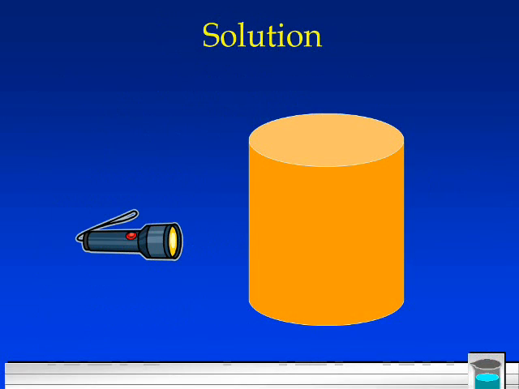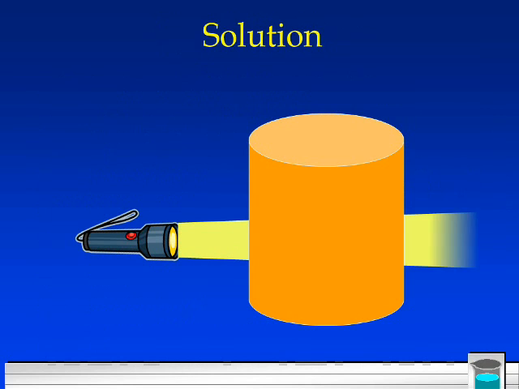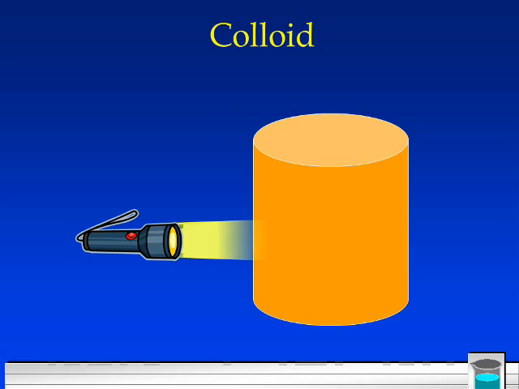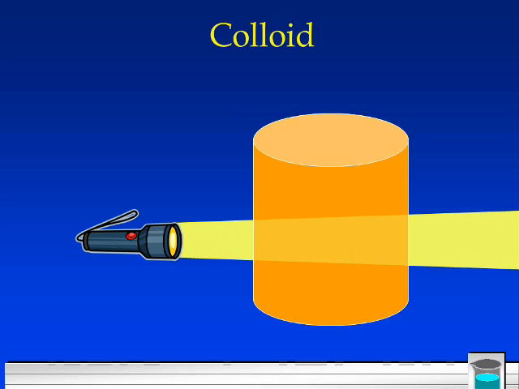Let's take a look at this really neat animation. We go a beam through it, and nothing happens. That's a solution, nothing at all. How about a colloid? We got a nice continuous beam going there. And a suspension. Oh, look at those sparkly little lights. Very pretty.